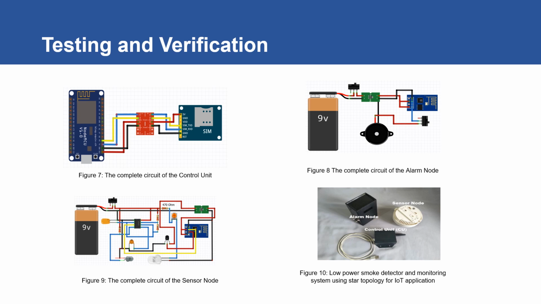And then figure 10 is the low power smoke detector and monitoring system using the star topology for IoT application. It is for the overall unit. So you can see that there are three different units over there with the three different circuits. So we need to test to ensure that the system works properly and according to the target that we are setting.